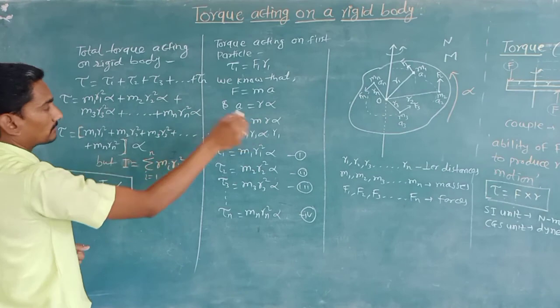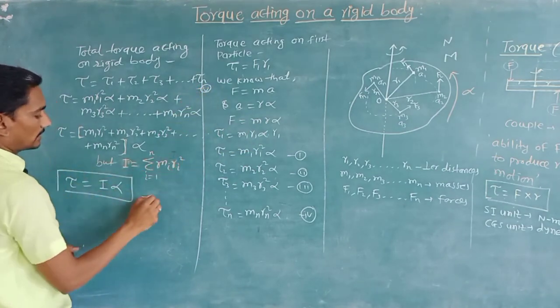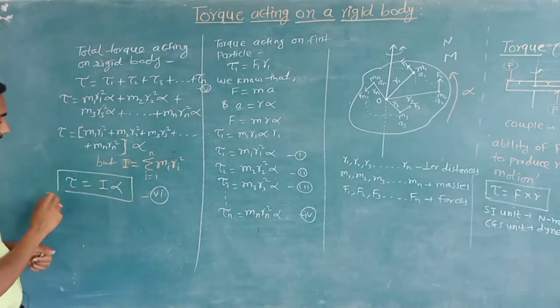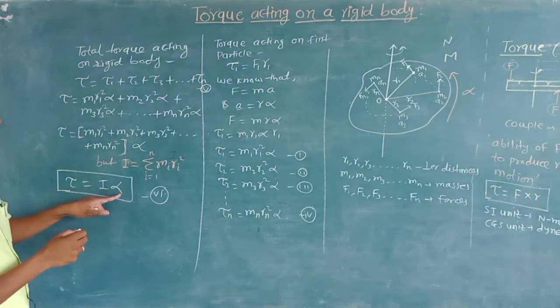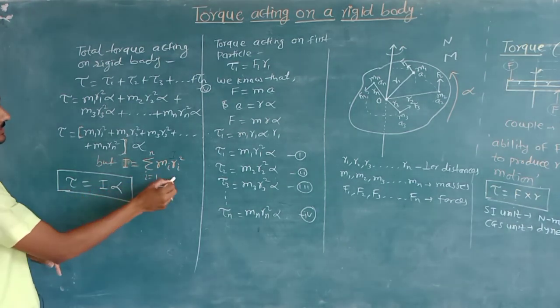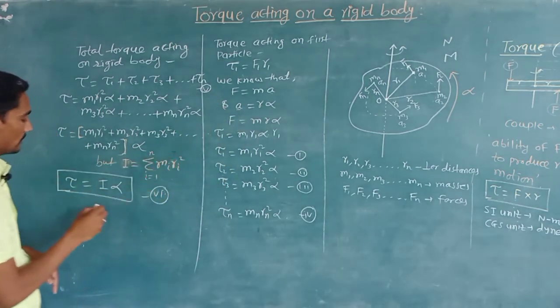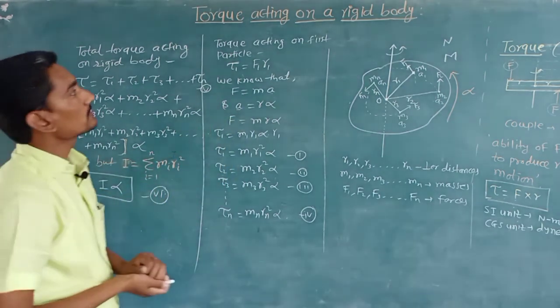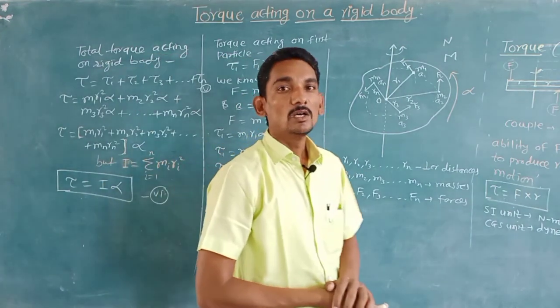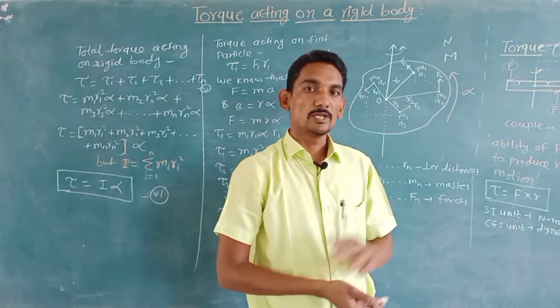Suppose this is equation number 5, then this will be equation number 6, that gives torque equals I into alpha. Here I is the moment of inertia of that body, and alpha is the angular acceleration. So this equation gives the torque acting on the rotating object or the rotating body.